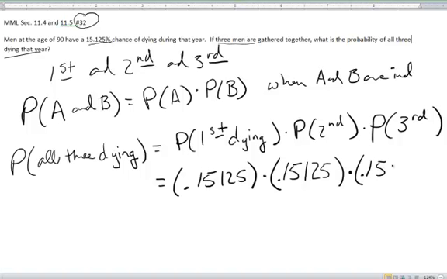So 0.15125. If you wanted to calculate it like that, that's fine, or you could recognize that that's 0.15125 cubed, and then I'll just crunch that on my calculator.